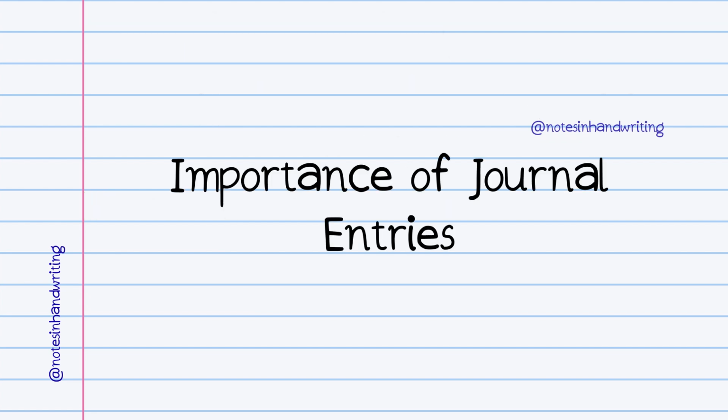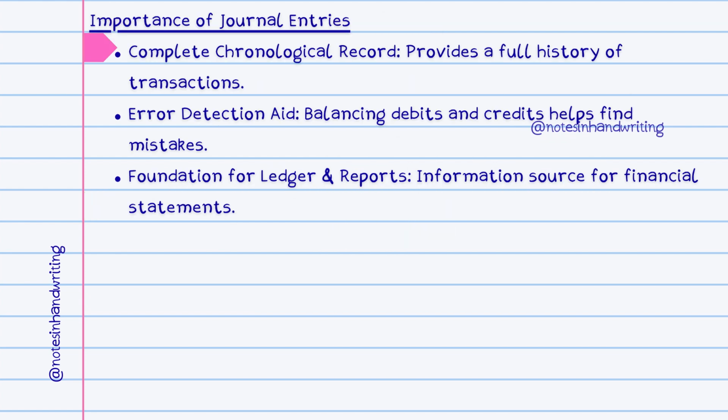Importance of journal entries. Journal entries create a complete and sequential history of all financial transactions. This chronological record is invaluable for tracking activities, auditing, and understanding the flow of business events over time. The requirement that debits must equal credits within each entry acts as a basic error detection mechanism. If an entry does not balance, it signals a mistake that needs correction before proceeding further in the accounting cycle.